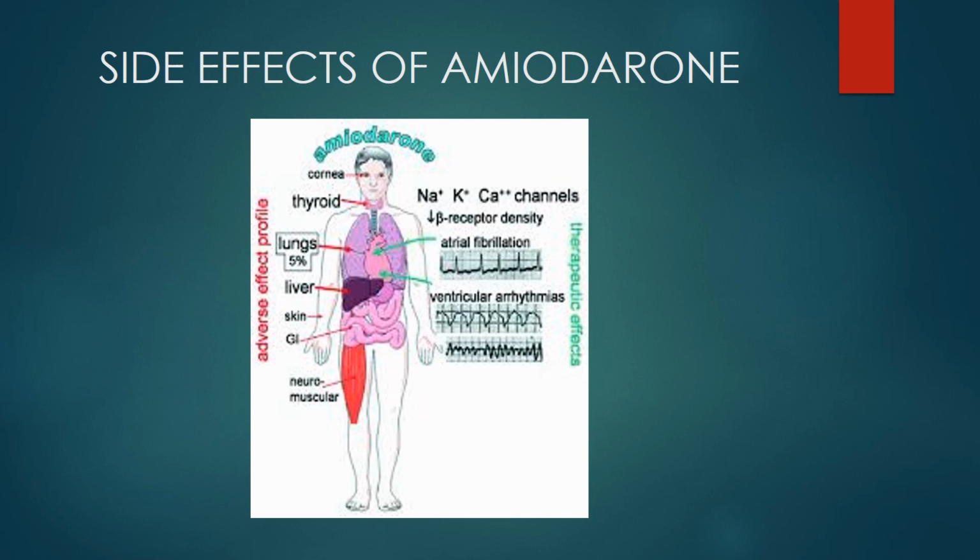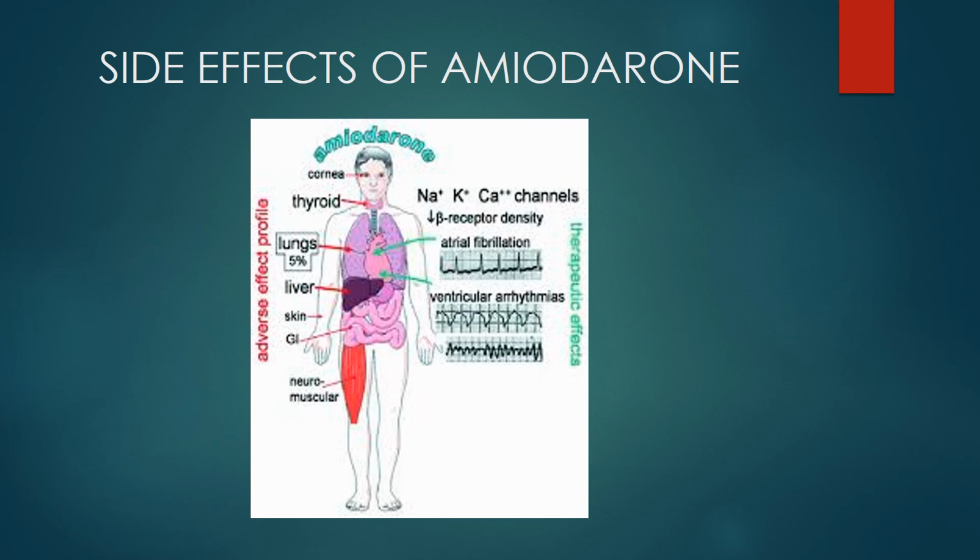So here I included a few pictures so that you can have a visual memory. From top to bottom, here you can see at the eye level the cornea, then thyroid. Here is the corneal microdeposit, which is also the most common. Thyroid, hypo and hyperthyroidism both are seen because the drug amiodarone contains iodine. Okay, then lung, 5% seen, we have seen already, organizing pneumonia and interstitial lung disease type pattern, and pulmonary hemorrhage, and in severe cases acute respiratory distress syndrome also seen, alveolitis also seen.